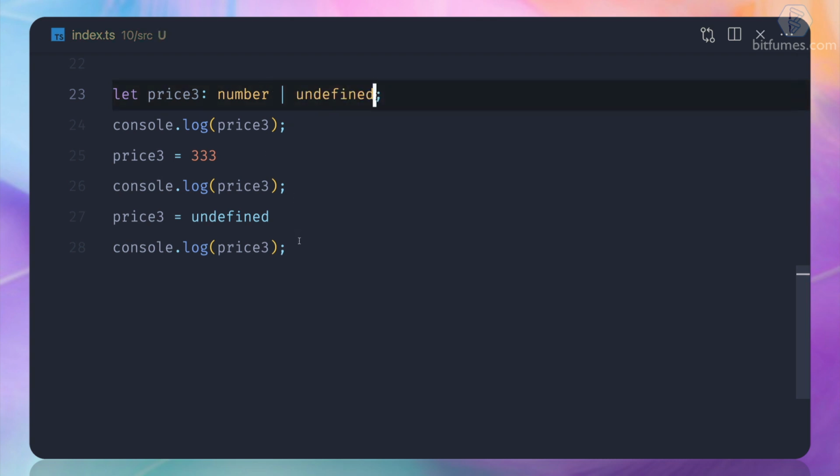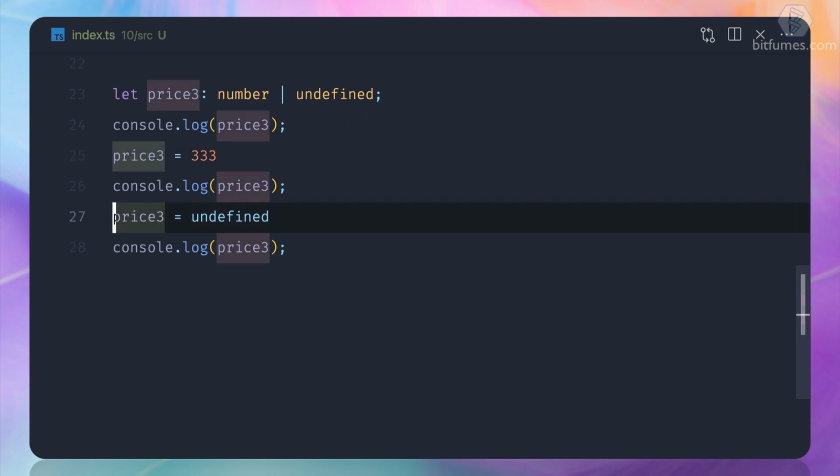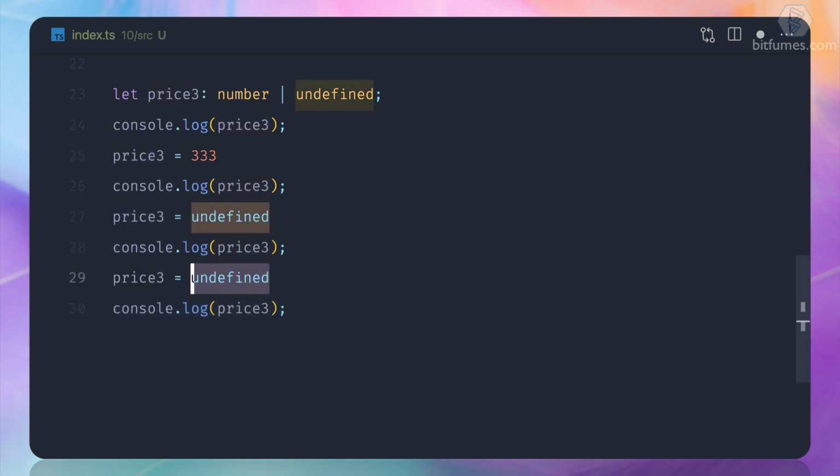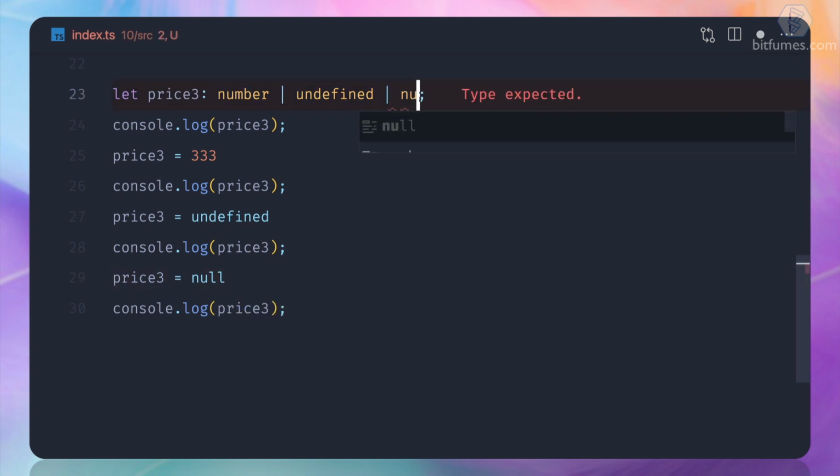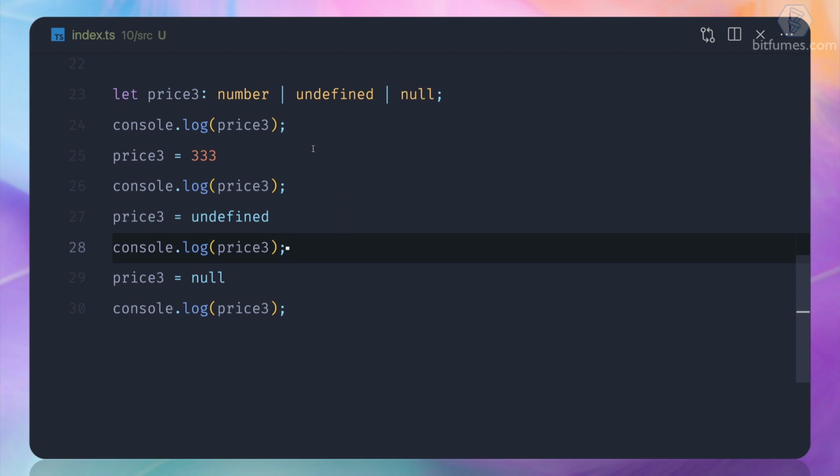Now you can see the error is gone. And same if we try to assign this as null, then also we can say that it could be undefined, it could be number, or it could be null. We will learn about this union sign later, but for now this is the use case of these three.